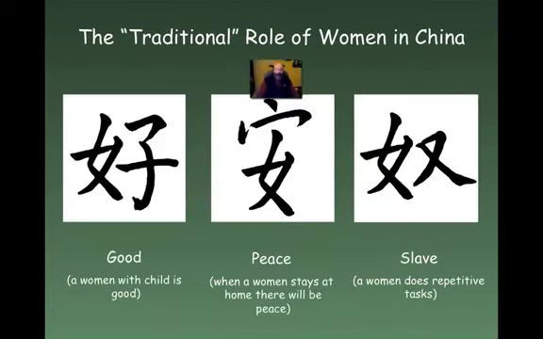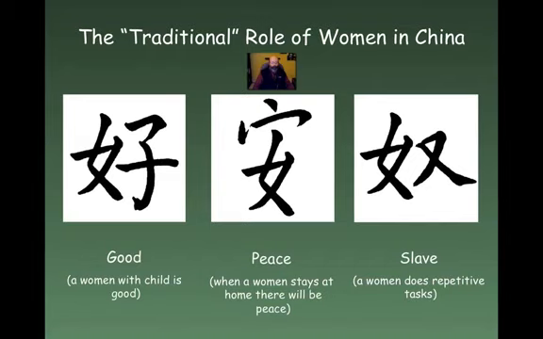So if I look at the traditional role of women in China based on language, I have the word good, which is a woman with child. I have peace, which is a woman who stays at home, so there'll be peace. And then slave is a woman who does repetitive tasks. Three words, all of them have the component for woman in them.